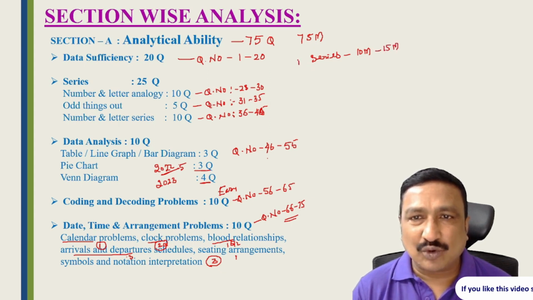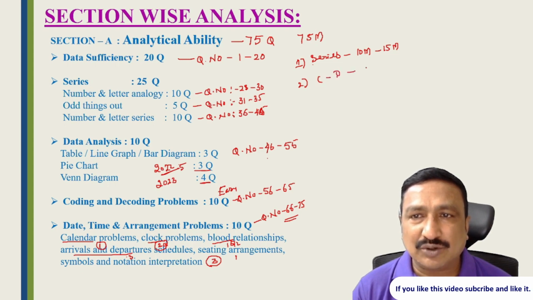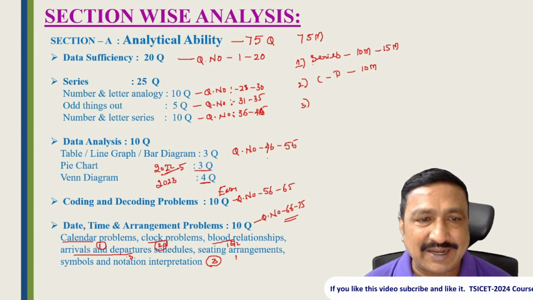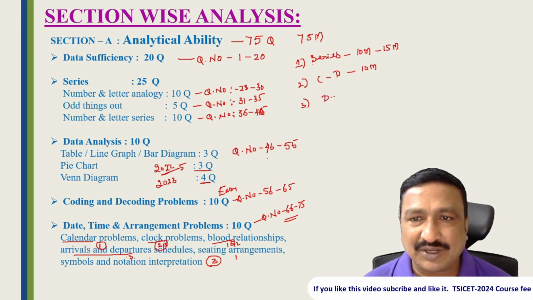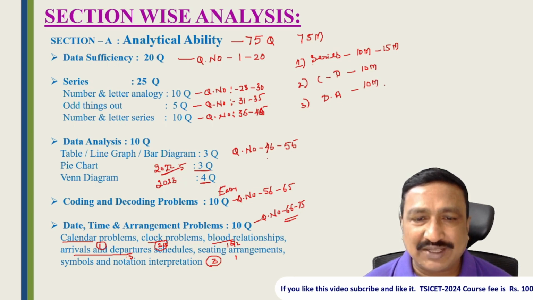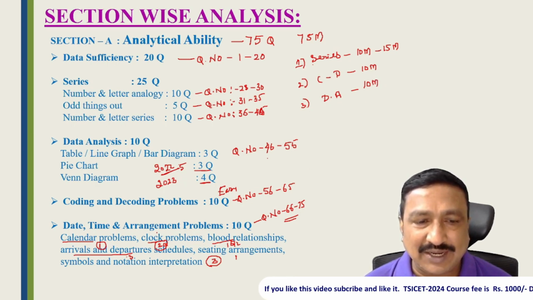Once the series is over, coding decoding will be there immediately. Then go for the coding decoding. Coding decoding also, in 10 minutes we can complete 10 questions. Once the 10 minutes are over, immediately come to data analysis. If you come to data analysis, take 10 minutes. So totally 30 minutes are over, and then time, date, arrangement.